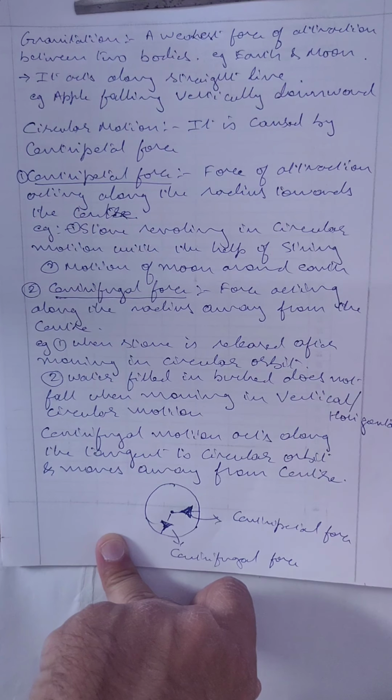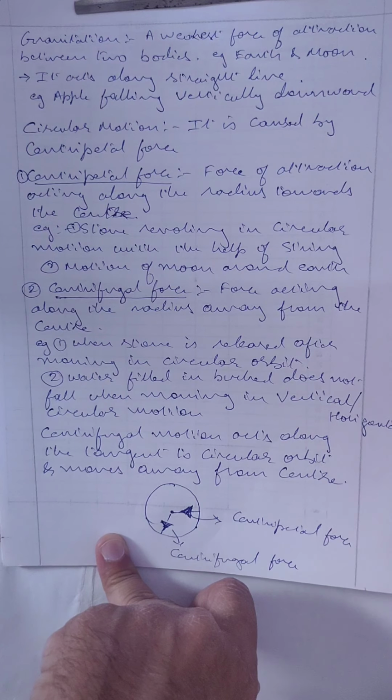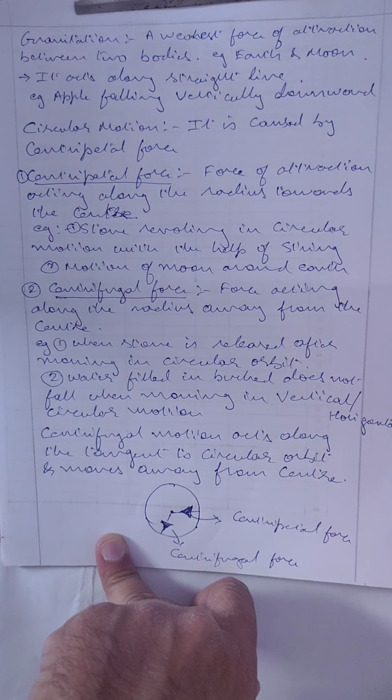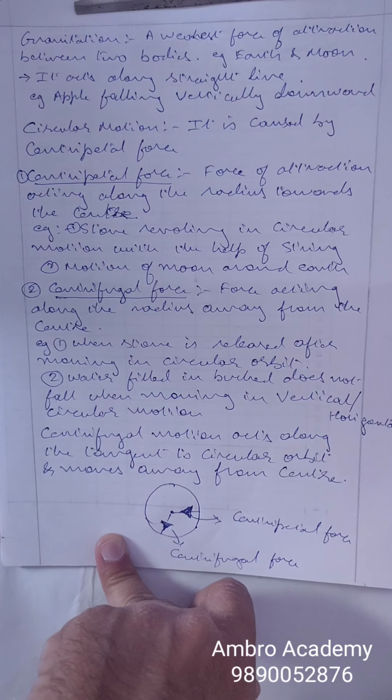Number 2, gravity always acts in a straight line, that is vertically downwards in a straight line. It never acts at any angle. Why? Because it is the weakest force and it directly attracts the body.